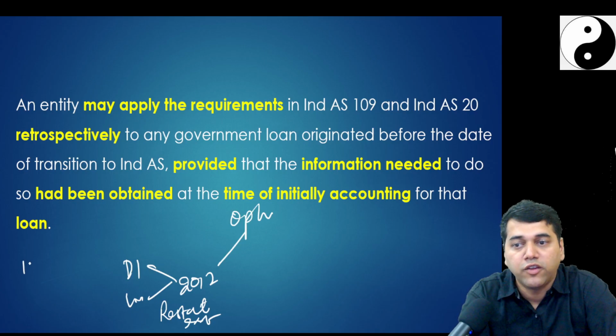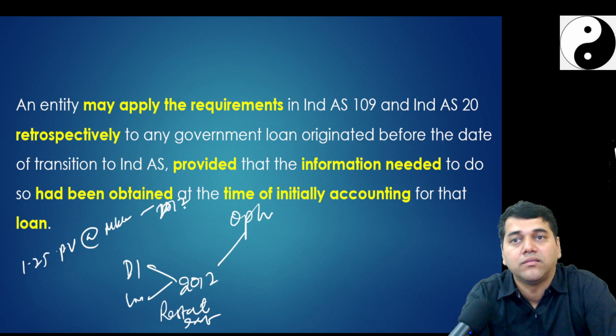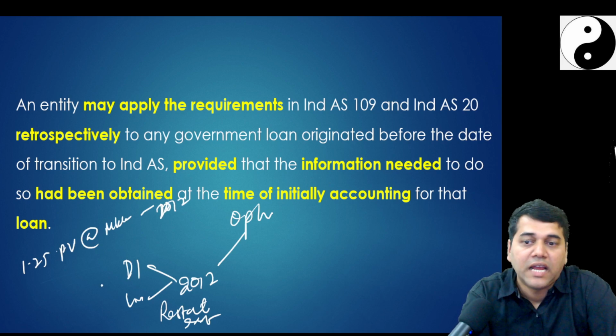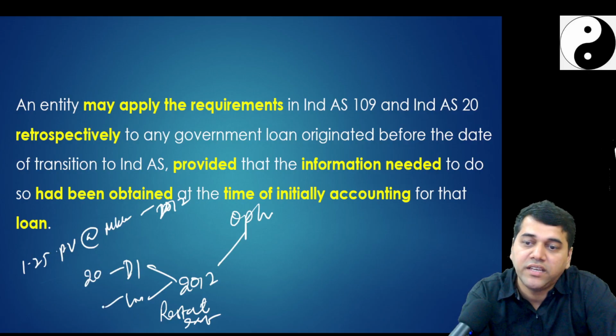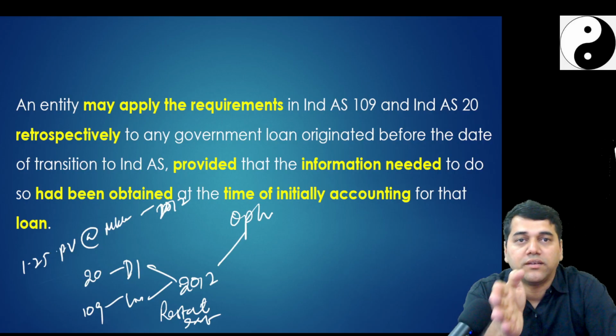How? By finding the present value of 1.25 at market rate of interest in 2012. Then split this, apply Ind AS 20 here, Ind AS 109 here, and check what the balance was today.